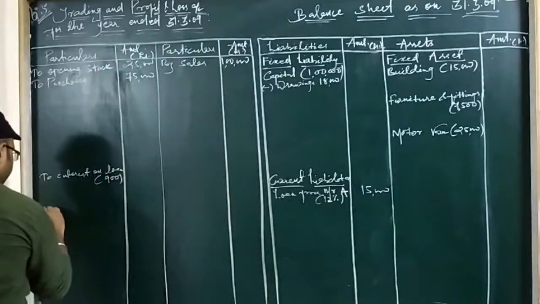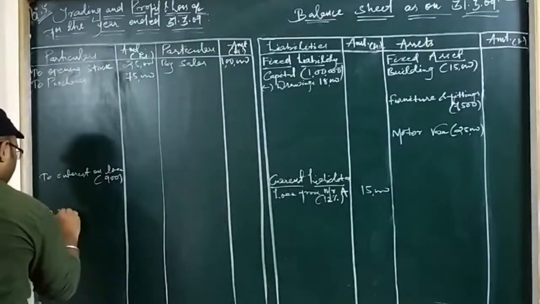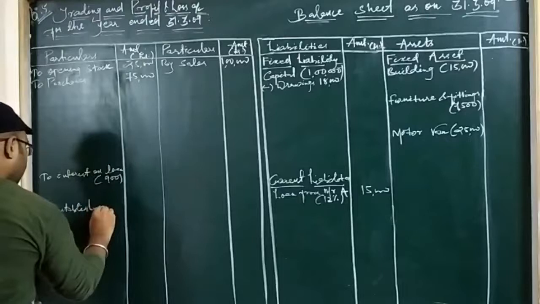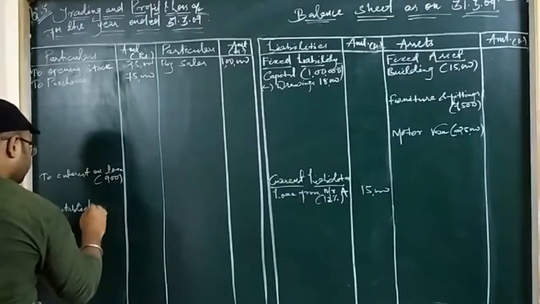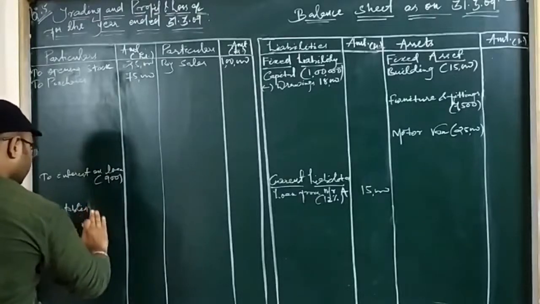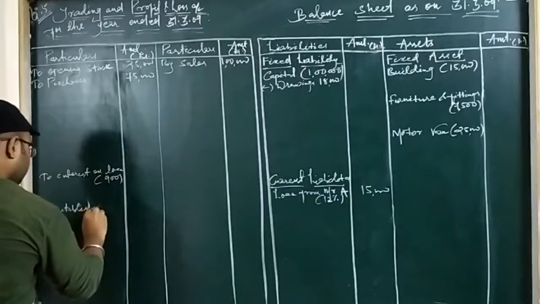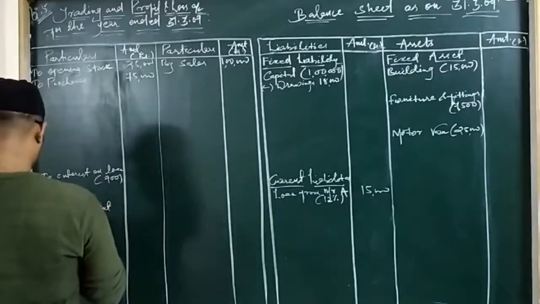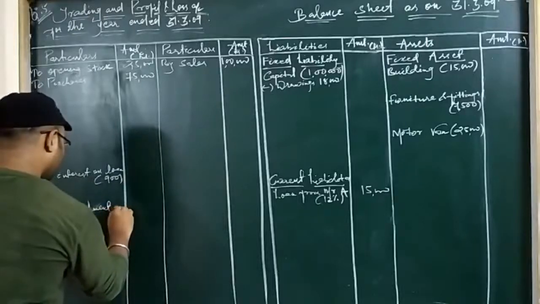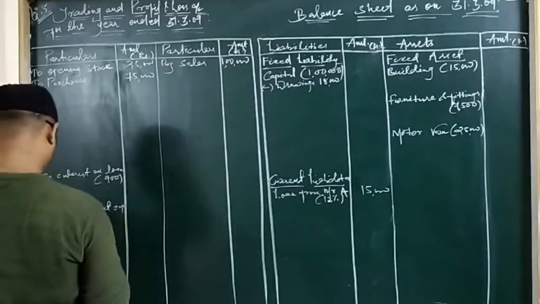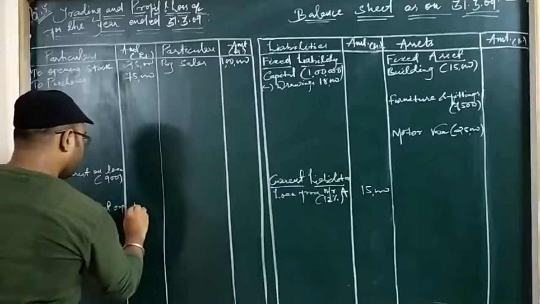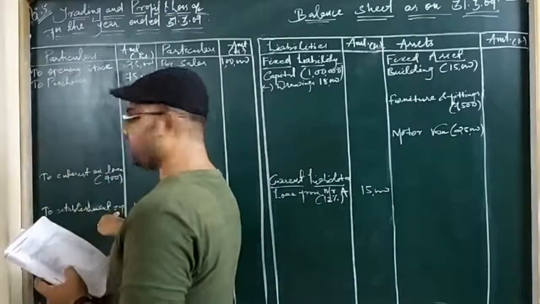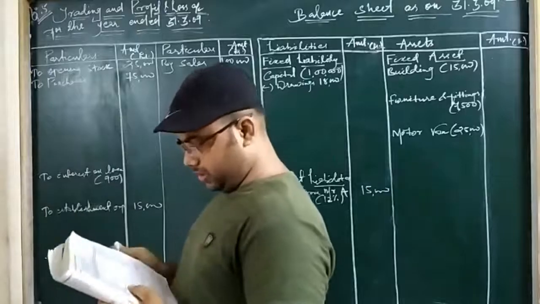I am giving a little space to establishment expenses, that is 15,000.